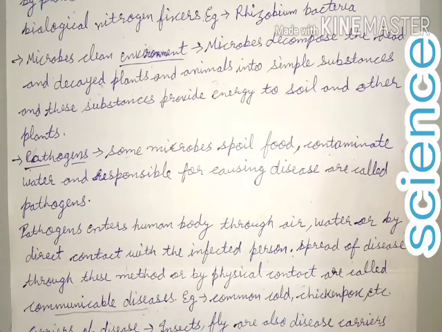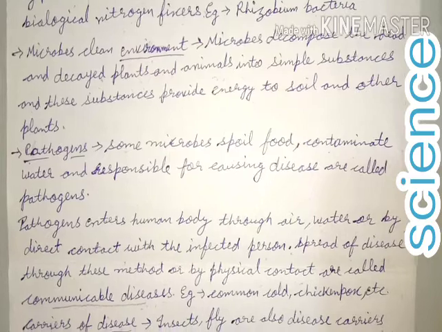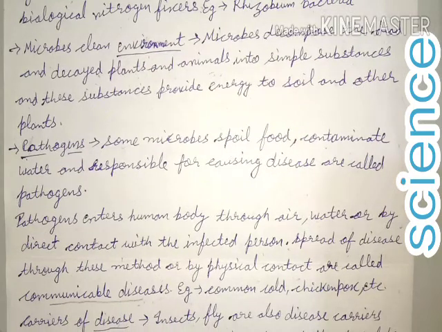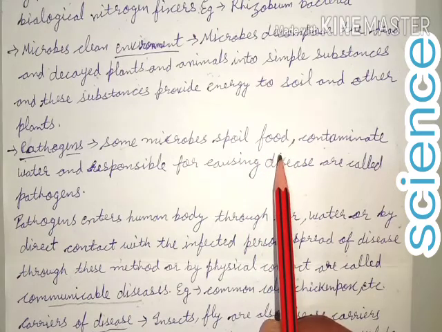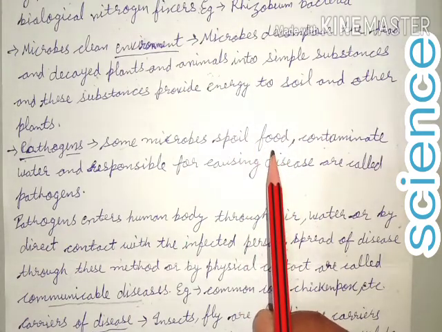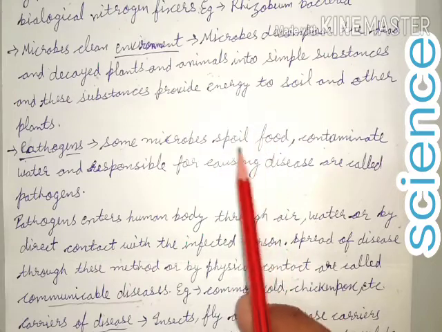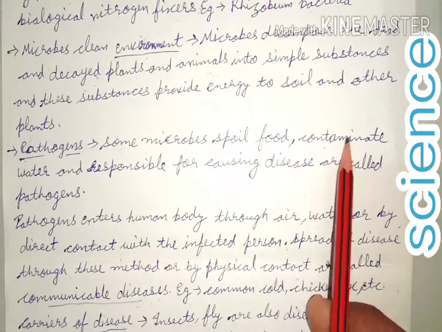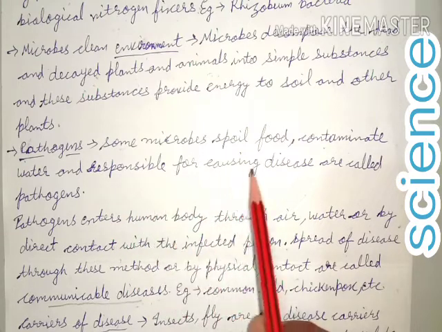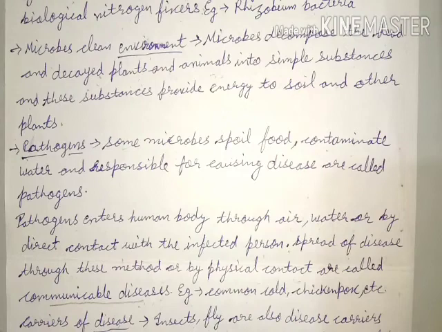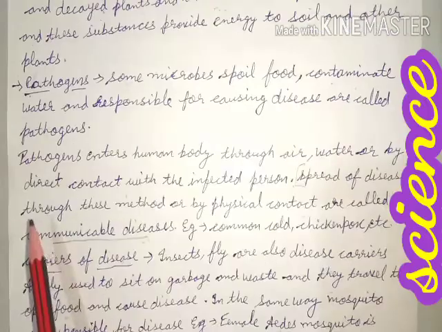Now next is pathogens. What are pathogens? Some microbes spoil food, contaminate water, and are responsible for causing disease; they are called pathogens. Means there are microbes which spoil our food. If we keep food, it will get spoiled after some time or after 1 or 2 days. So it is done by microbes. Water is also contaminated by microbes. So these cause disease, and these disease causing microbes are called pathogens.